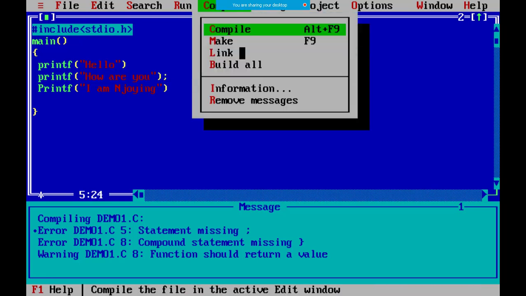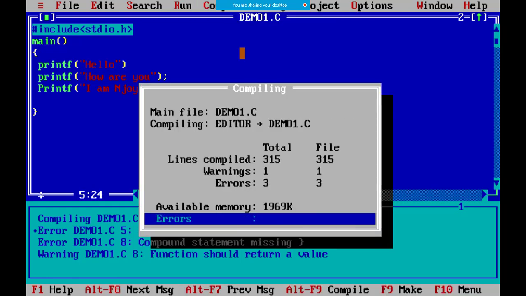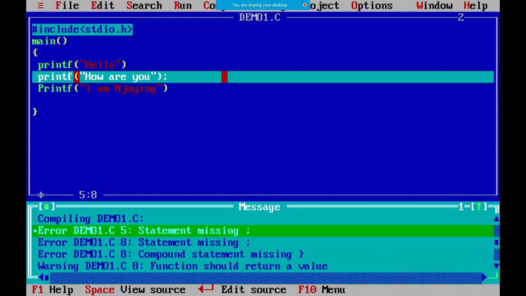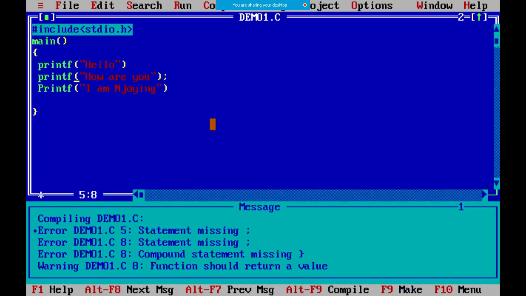And again I will compile. Still it shows the 3 errors. Now you can see it shows the 3 errors. What 3 errors does it show, right? First it's saying that the semicolon is missing here on line number 5, right? And then again it's saying that the semicolon is missing, and then it's saying that this compound statement is missing.